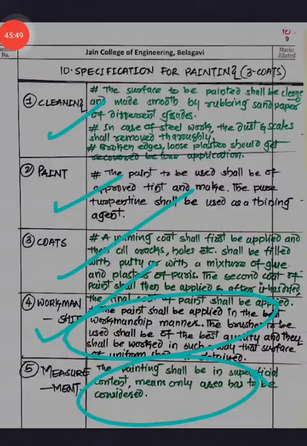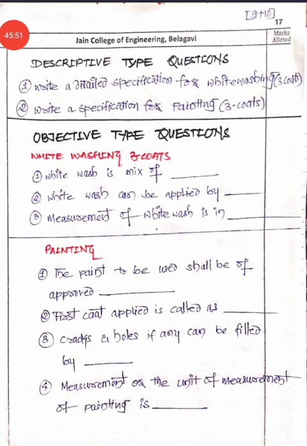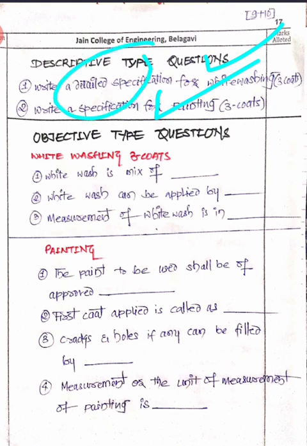Now we'll see a few of the questions on this. Write a detailed specification for whitewash of 3 coats. Write a specification for the painting of 3 coats. That will be there, handwritten, meaning detailed, right? Descriptive type of questions will be there. And objective type of questions. Which are the objective type of questions you are going to get?